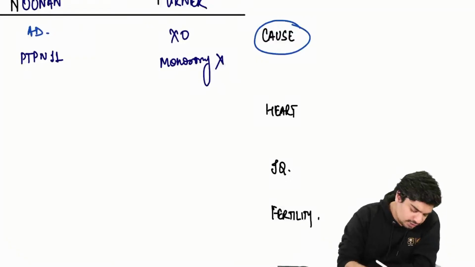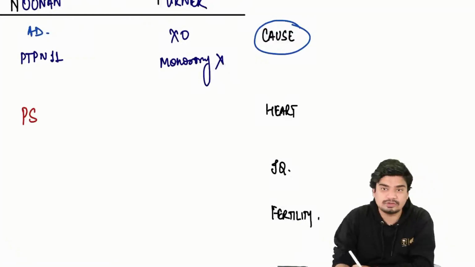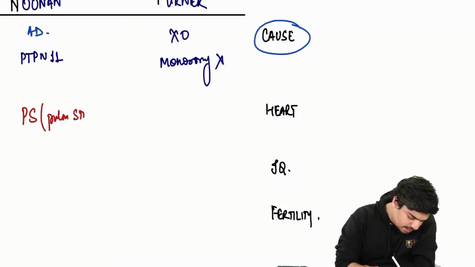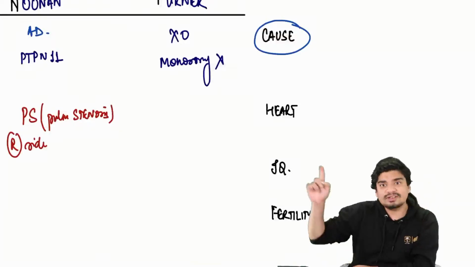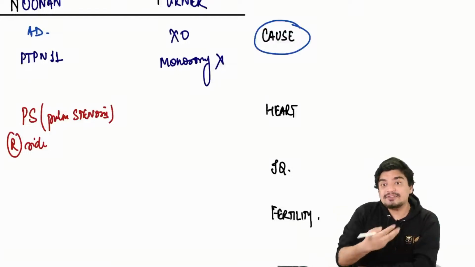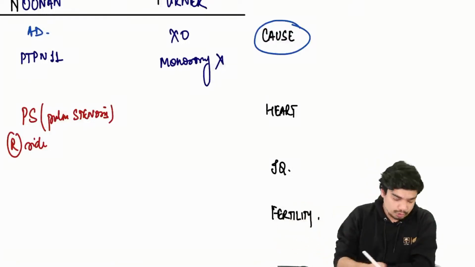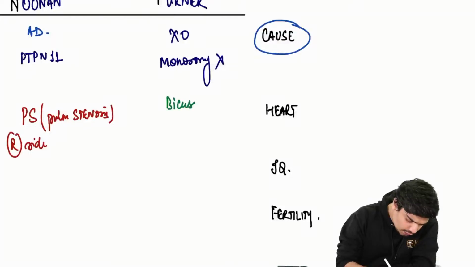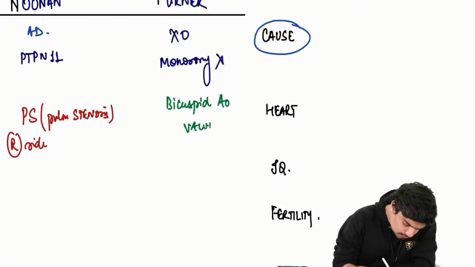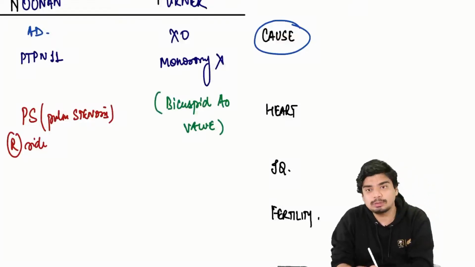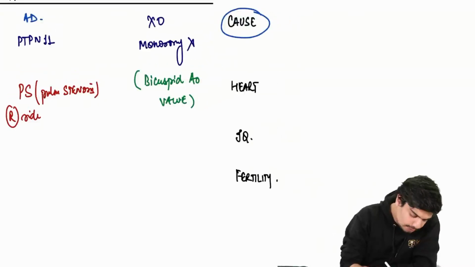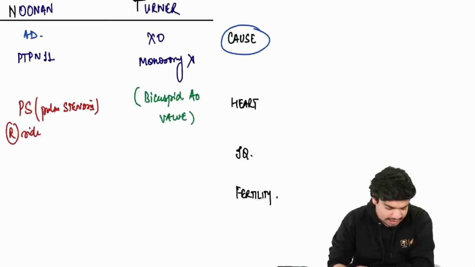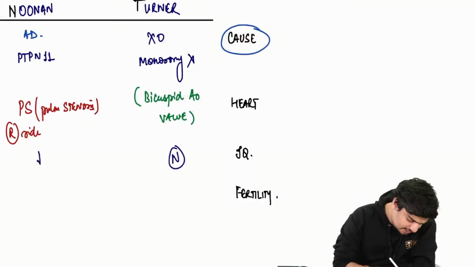As far as other differences are concerned, in Noonan, the most common heart problem is pulmonary stenosis. That is, the right side of the heart is involved in Noonan. While in Turner syndrome, the left side of the heart, the aortic side, is involved more. You have bicuspid aortic valve, that is the most common heart problem. As far as IQ is concerned, in Turner the IQ is normal while it is decreased in Noonan.